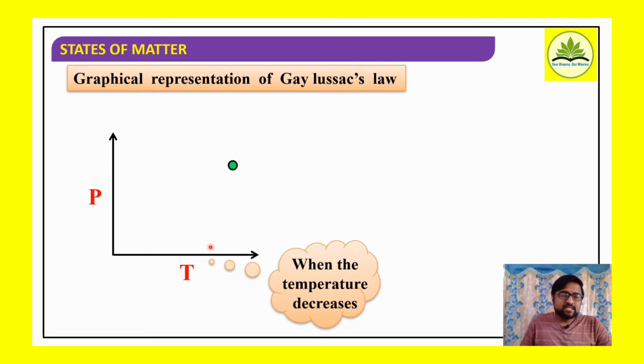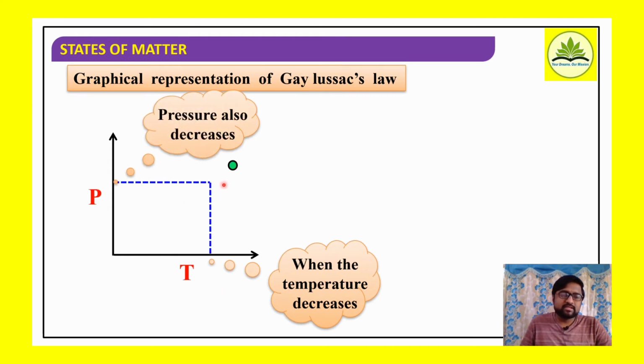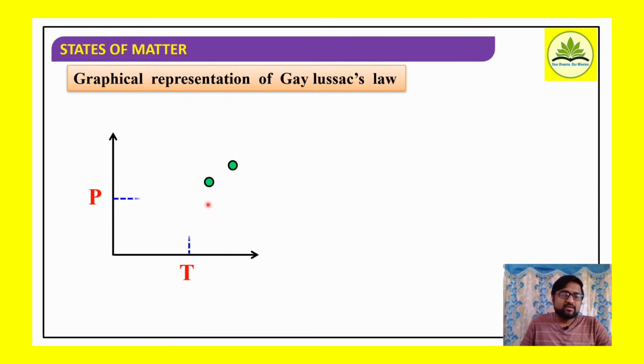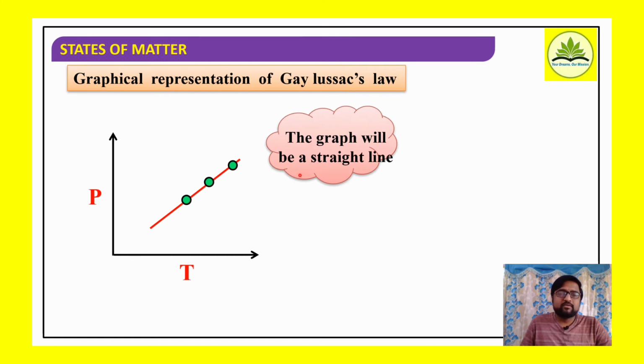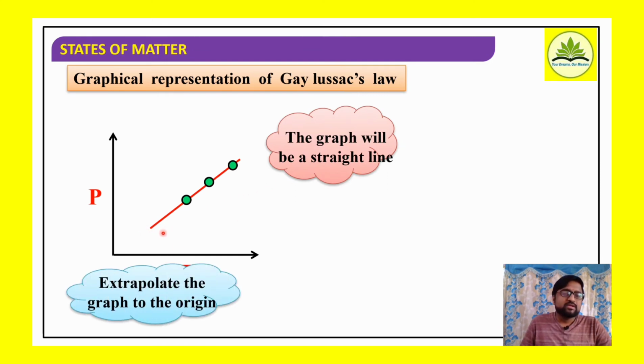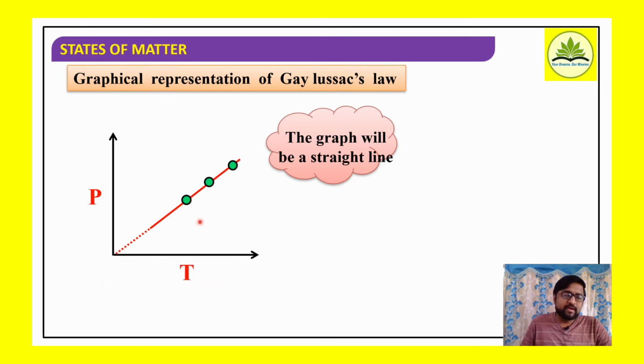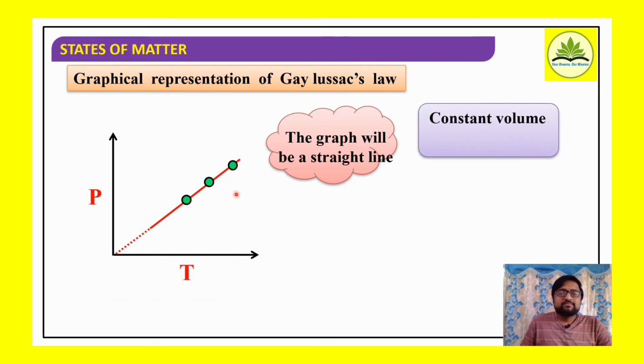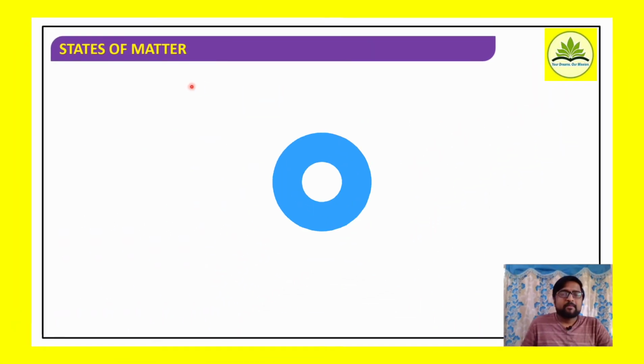When temperature decreases, at low temperature, what about pressure? The corresponding pressure also decreases. So the nature of the graph will be a straight line. If you extrapolate this, it cuts the origin. Here volume is kept constant, therefore it is referred to as an isochore. So whatever graph is plotted between pressure and temperature, we get a different isochore.